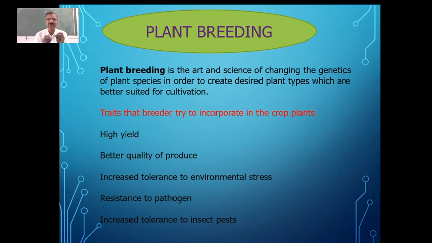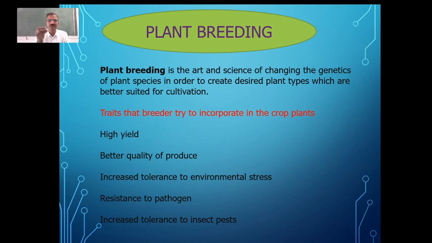So the first and foremost important characteristic, the trait which we look for, is having the best yield, the high yield. So we want to have a high-yield variety. Then secondly, better quality produce. High yield is concerned with the quantity, but here we are also concerned with the quality. Quality as far as the nutrient content is concerned. Quality with respect to the keeping status or keeping quality, you can say, which we also call shelf life.